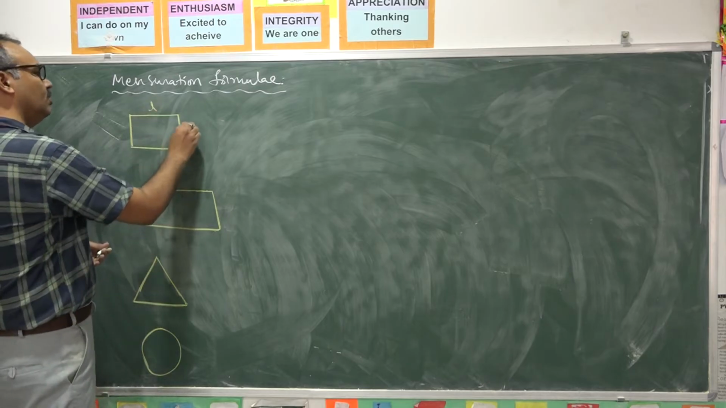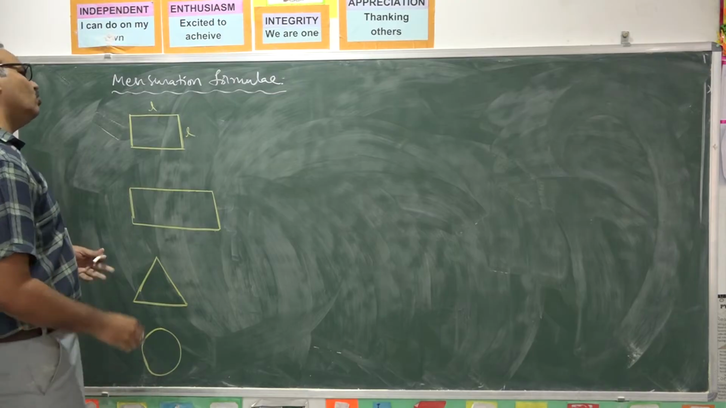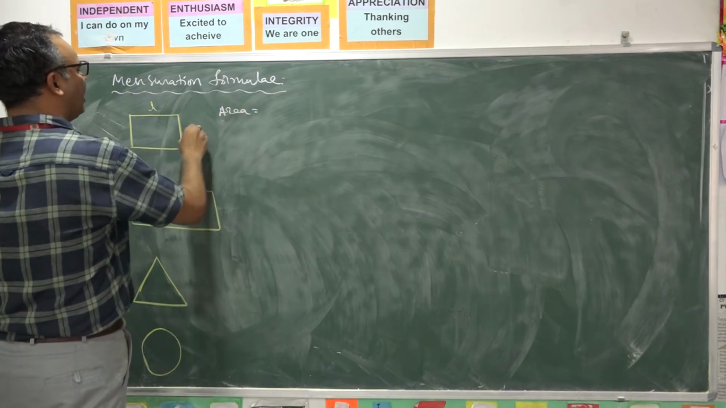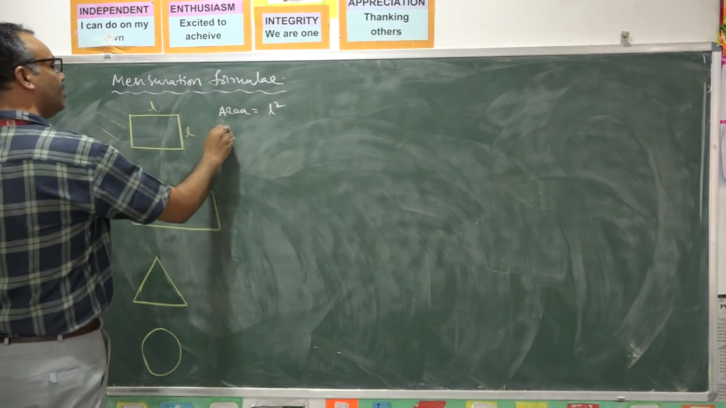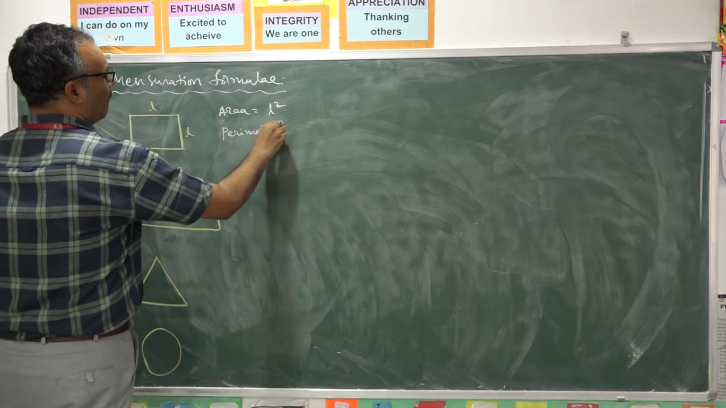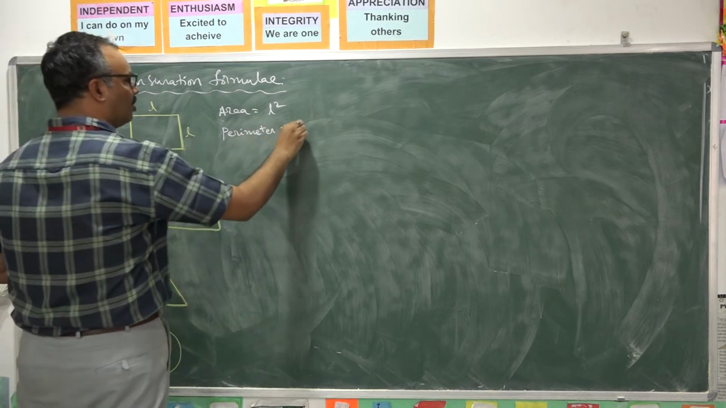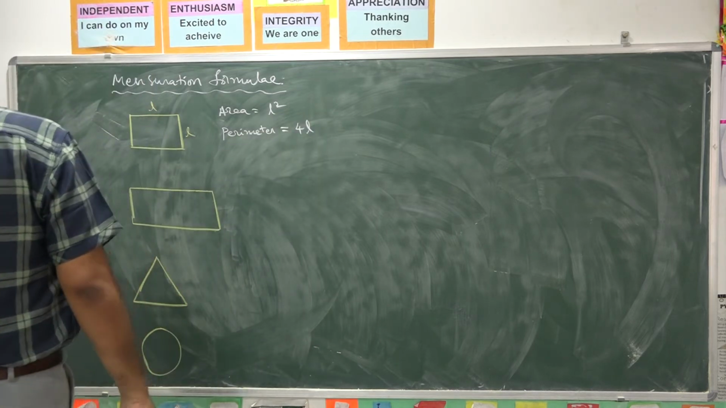Square means both sides are identical. For square, what will you say? Area means side into side, side square. And its perimeter: perimeter is the length of all the sides, that is nothing but 4L. Perimeter is 4L.